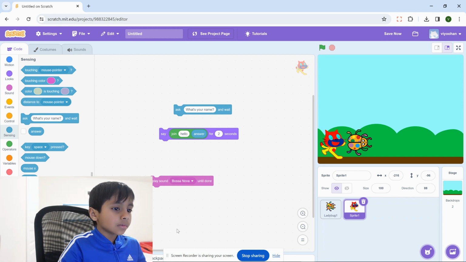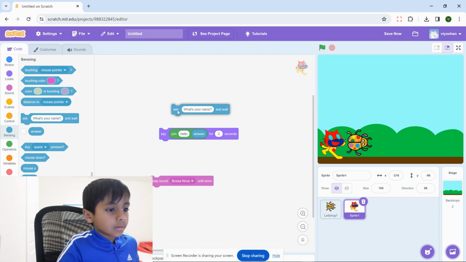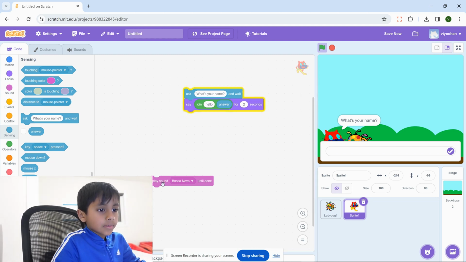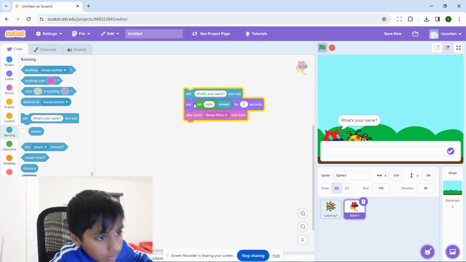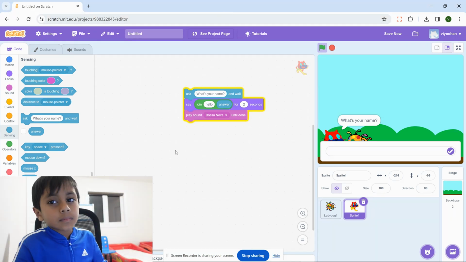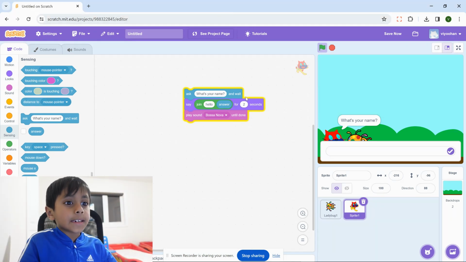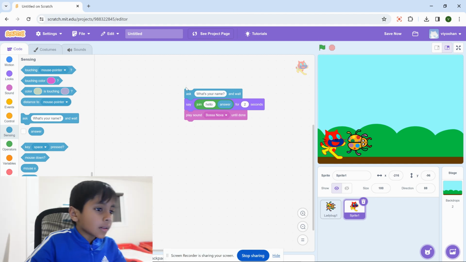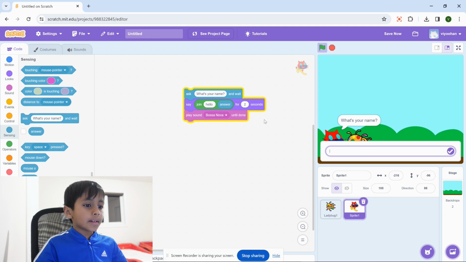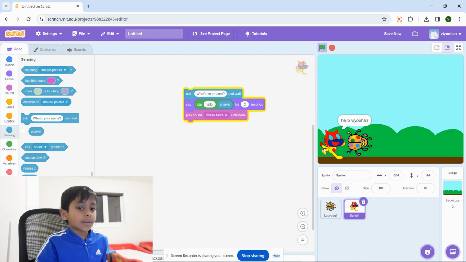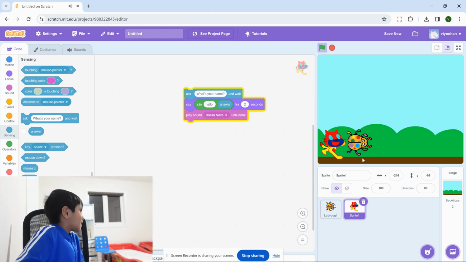And now what else you need is sound. So now I'm going to add it. Plus the blocks, and then it'll ask your name. It says hello Viyoohan and then leave.